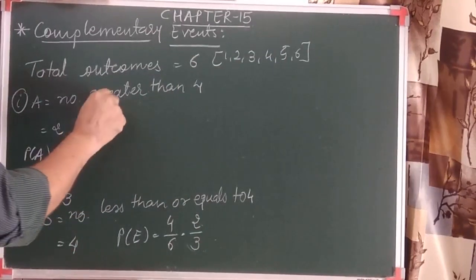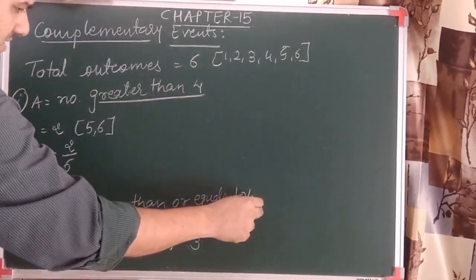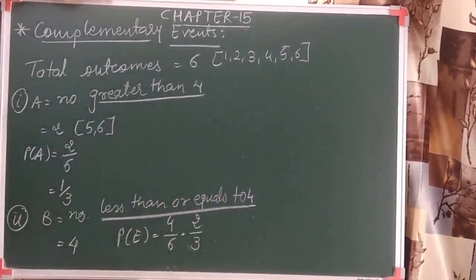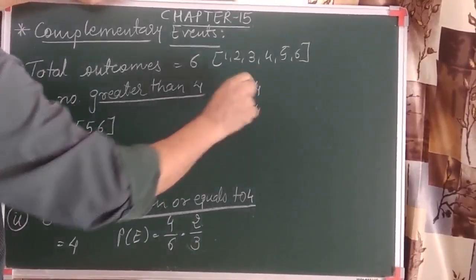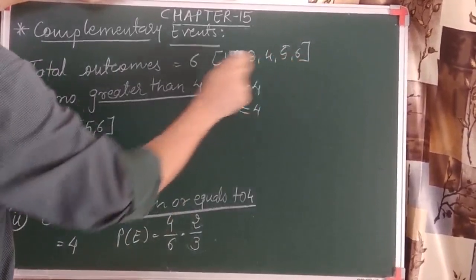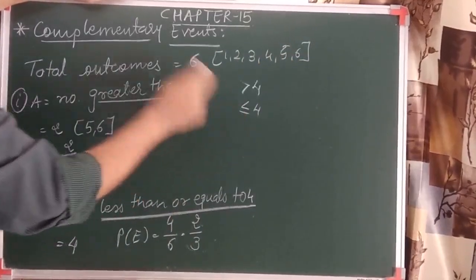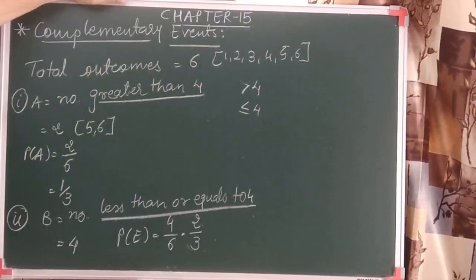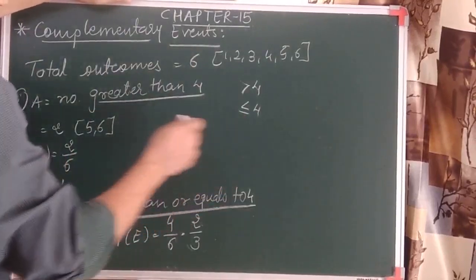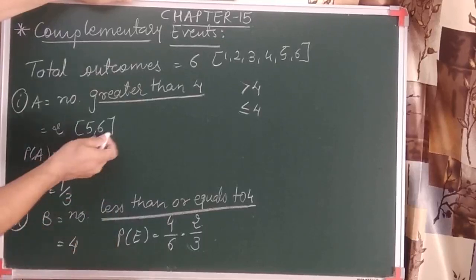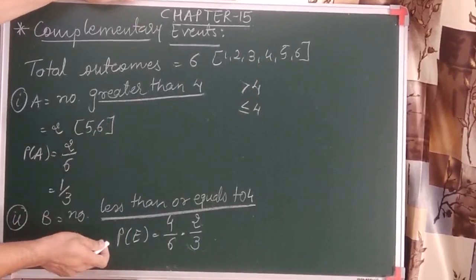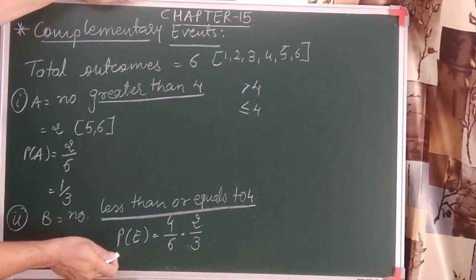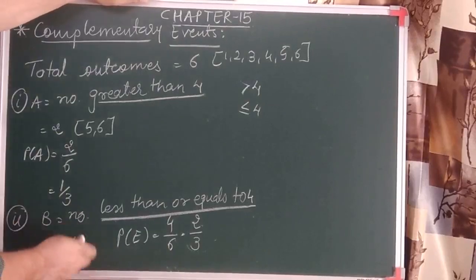That means greater than 4, and look at what is written here, less than or equal to 4. If you understand both meanings, greater than 4 and less than or equal to 4, you can see that all the outcomes are included in both the events. So when such events are given which include all the outcomes, one has a probability and the rest of the outcomes should come in the second event.